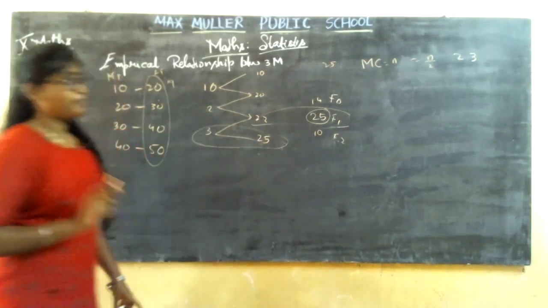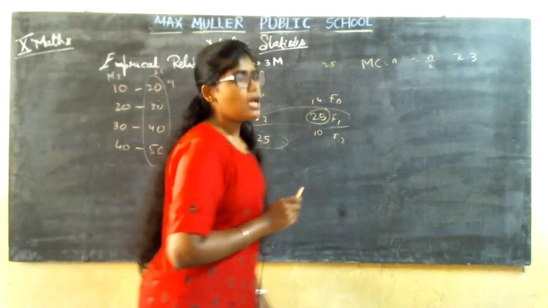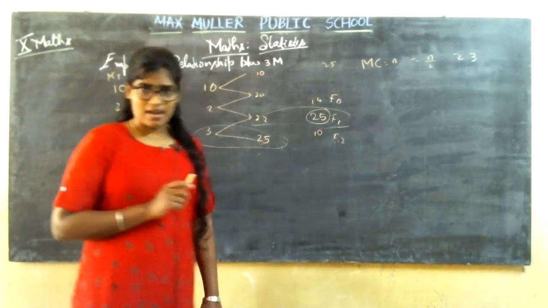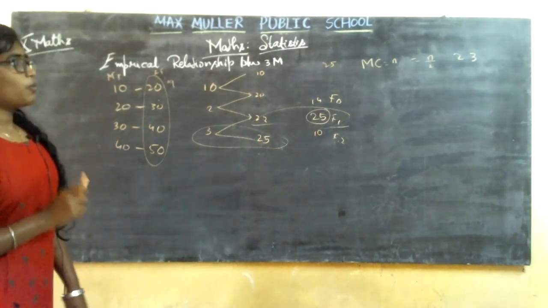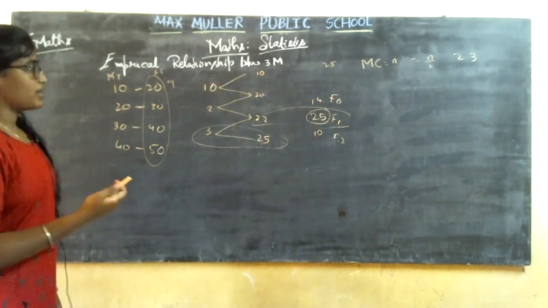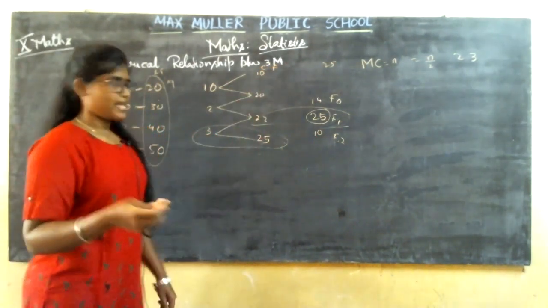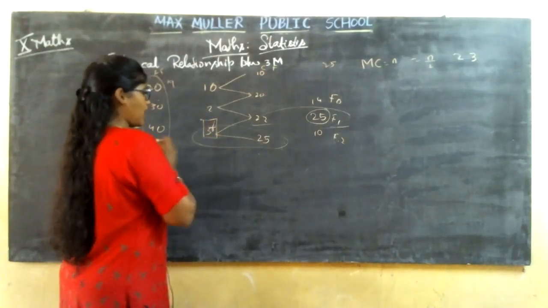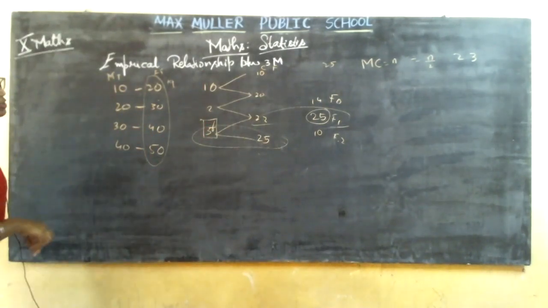Now my median class is ready. After the median class is ready, what is the formula to find out the median? Median is equal to L plus n by 2 minus CF divided by f, into h. So what is this CF? That is the cumulative frequency I have already added. Then where is this f? f is the frequency of whatever median class you have; there you have the frequency distribution table right now. There you are going to choose f.